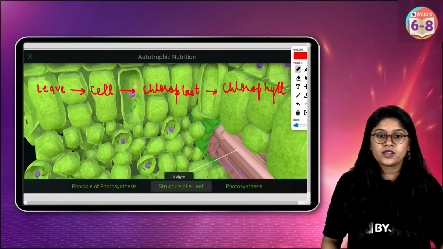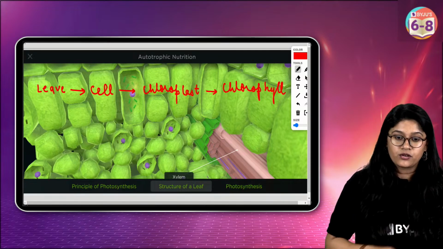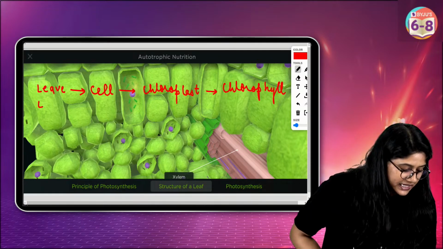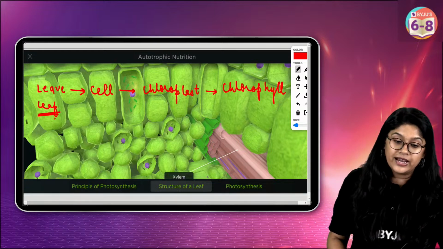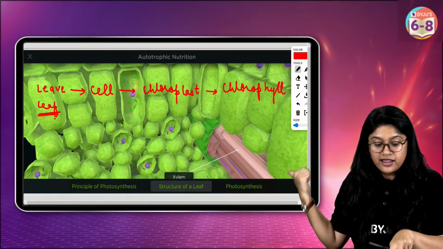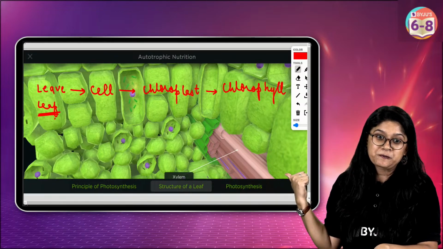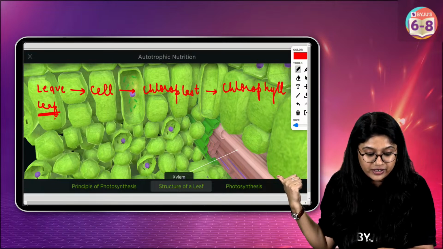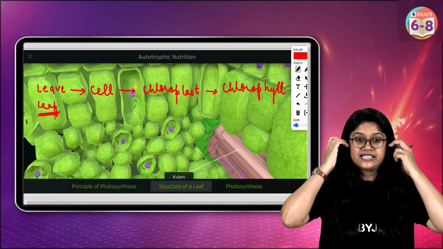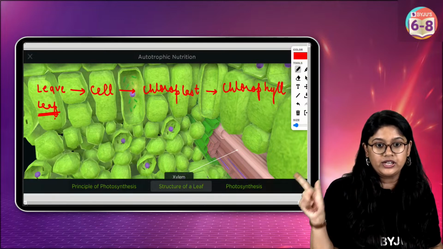Leaves have cells, right? Inside the cell we have the chloroplast, and inside the chloroplast we have the chlorophyll. Clear? Very good, everyone. So leaf, cell, chloroplast and chlorophyll.